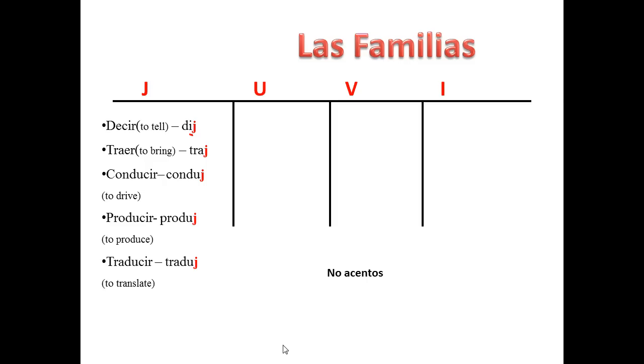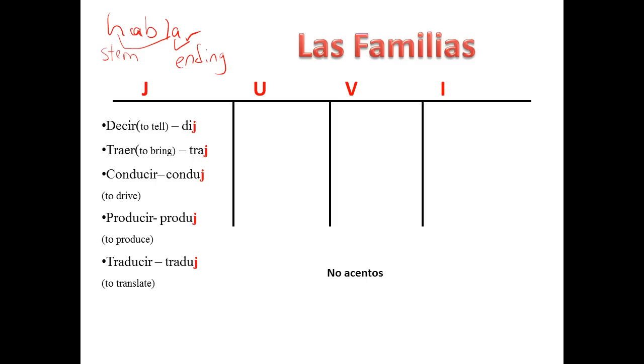Now, if you remember, there's two parts to a verb. When I'm talking about the stem, what do I mean? I'm talking about the first part of the verb. For example, hablar has two parts. You have the stem, and then you have the ending. You are very familiar with the endings. They are AR, ER, IR. And then the stem is the other part that doesn't include the ending. So that's what we're talking about here: the first part changes.